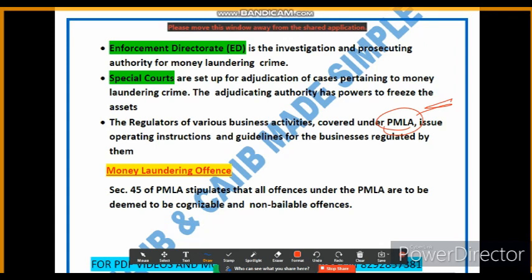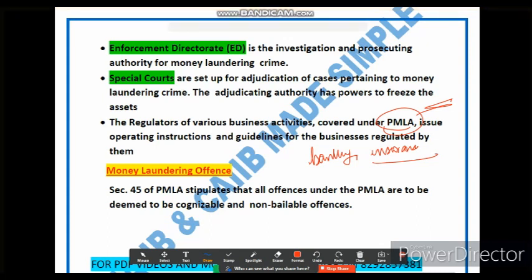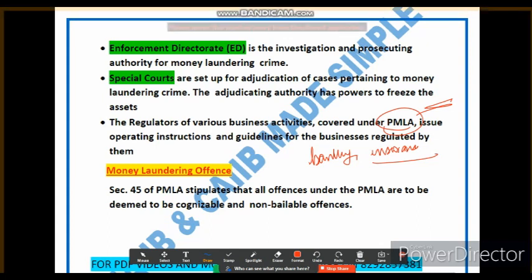So friends, we are talking about regulators. These regulators are responsible for overseeing and supervising a specific sector. What is a specific sector? Banking is a specific sector, like insurance is a specific sector, or securities. These regulators issue guidelines and instructions to ensure that these businesses comply with anti-money laundering regulation and implement necessary measures to prevent money laundering.